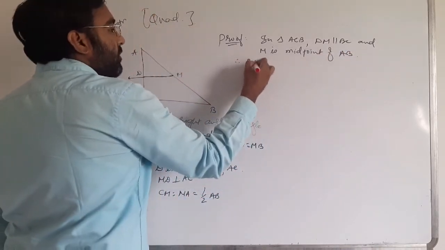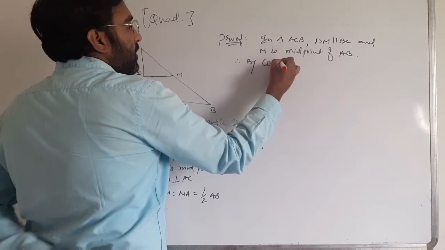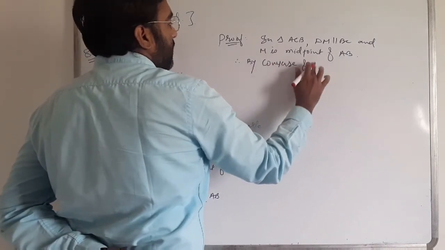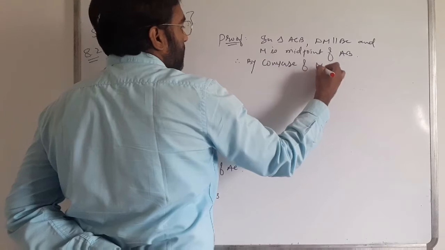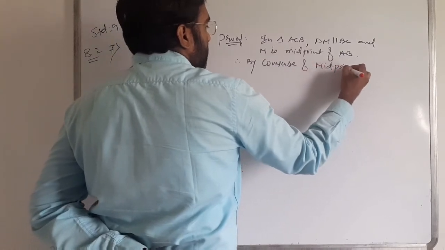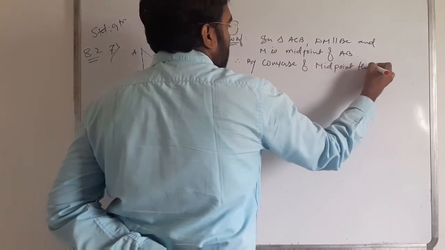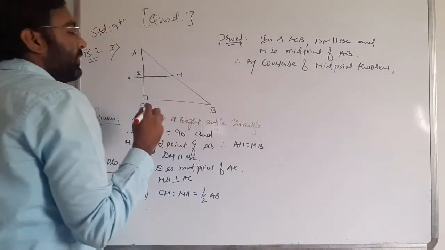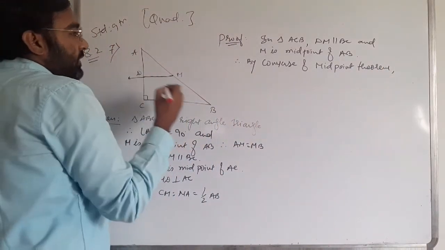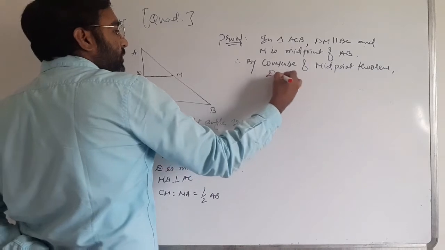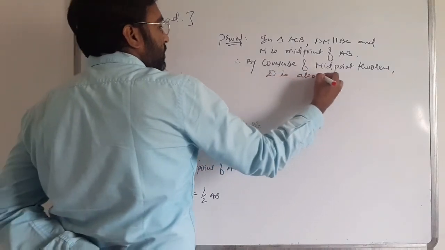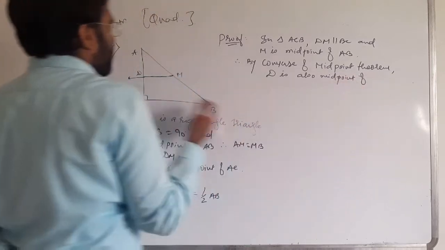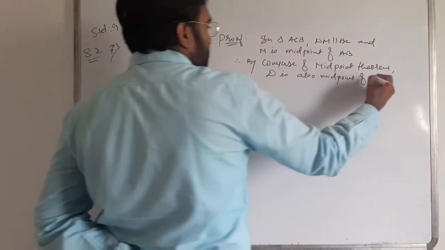Therefore, by the converse of the midpoint theorem, D is also the midpoint of AC.